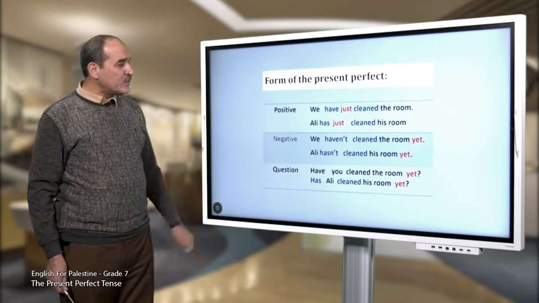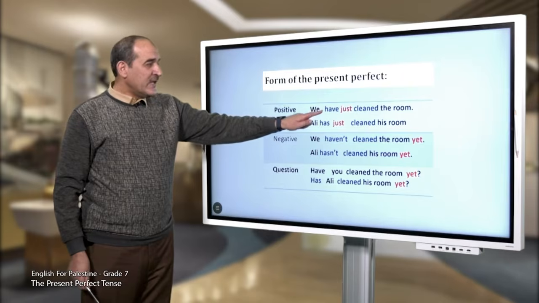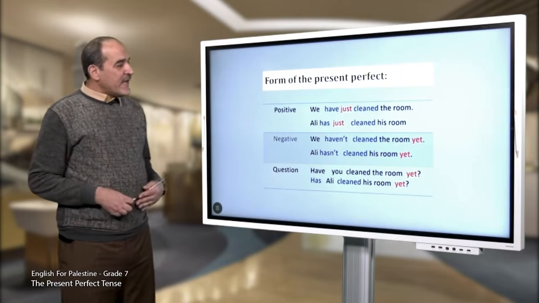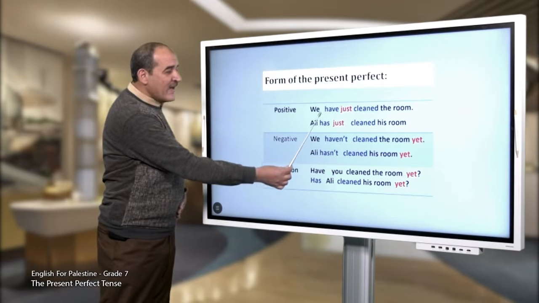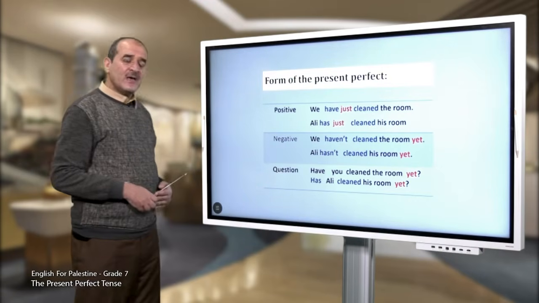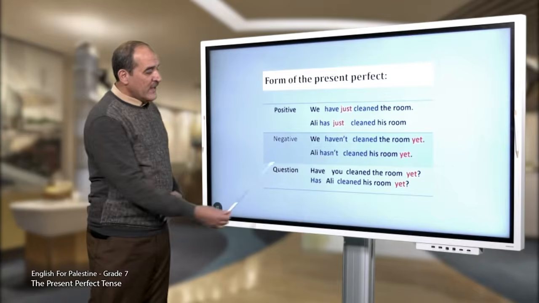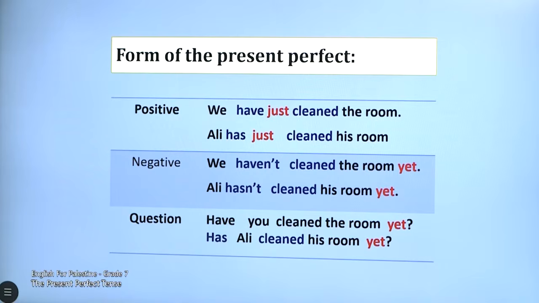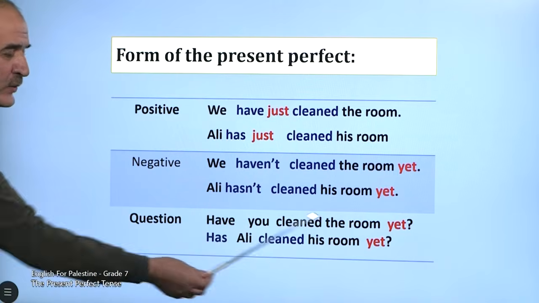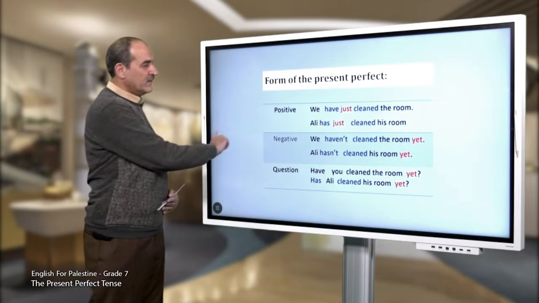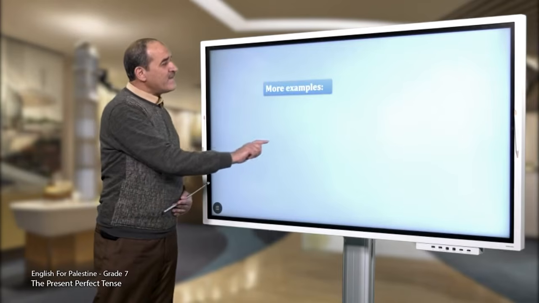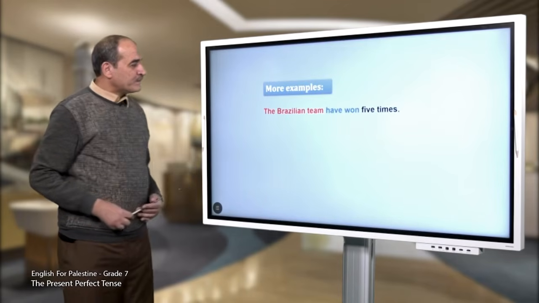So what do you notice? We add not to these words, have and has. What about the question? We put have, has at the beginning of the question. So have a look. Have you cleaned the room yet? Has Ali cleaned his room yet? This is the form of the present perfect. Good. Let's have more examples.